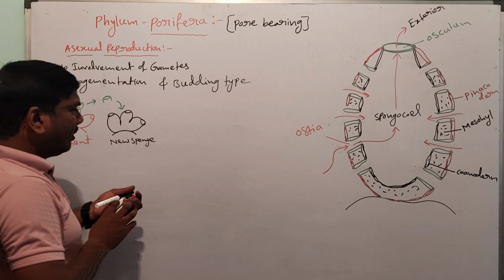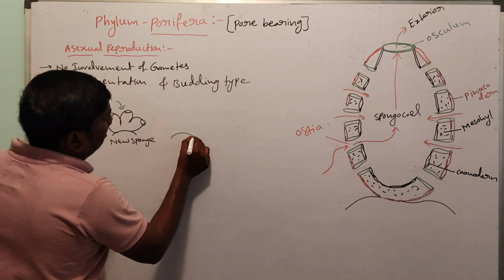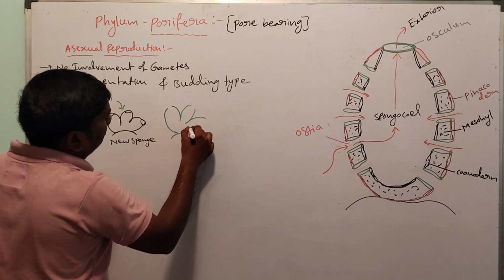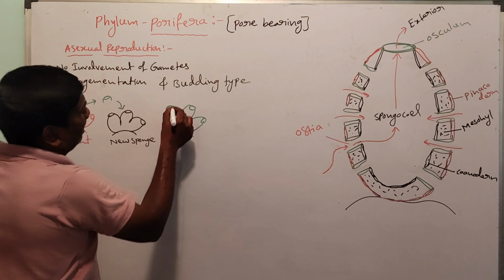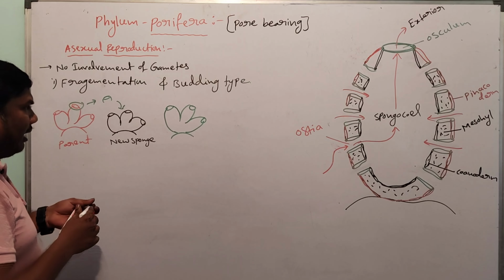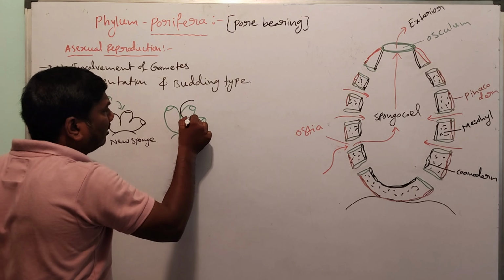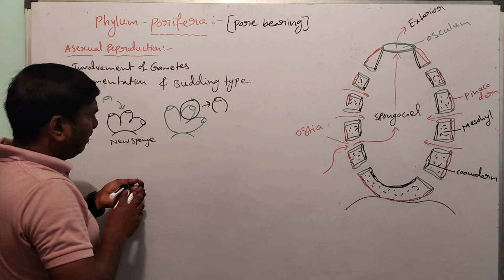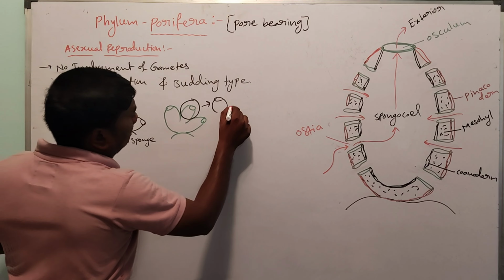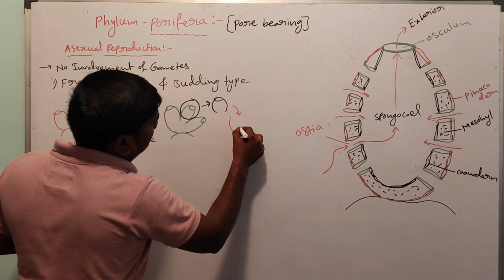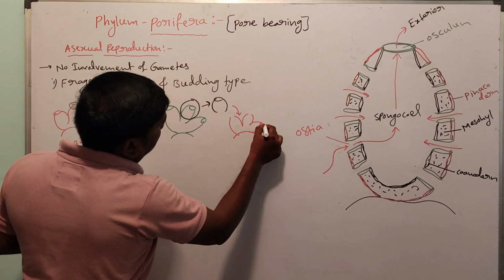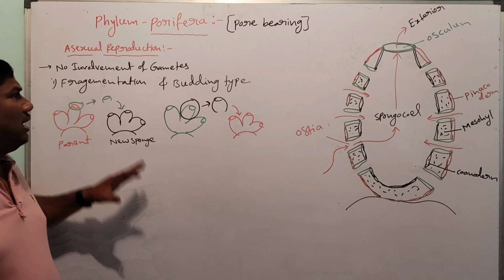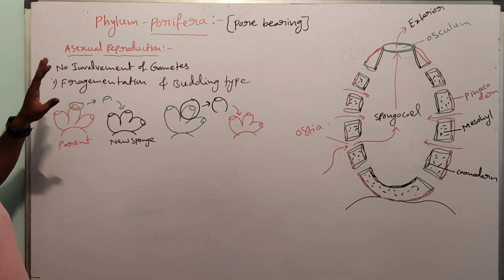Next one, budding type. Budding type means this is one parent. In this parent, an entire bud is cut. These buds develop into new sponges. So they are called fragmentation and budding type. There is no involvement of gametes. These are asexual reproduction.